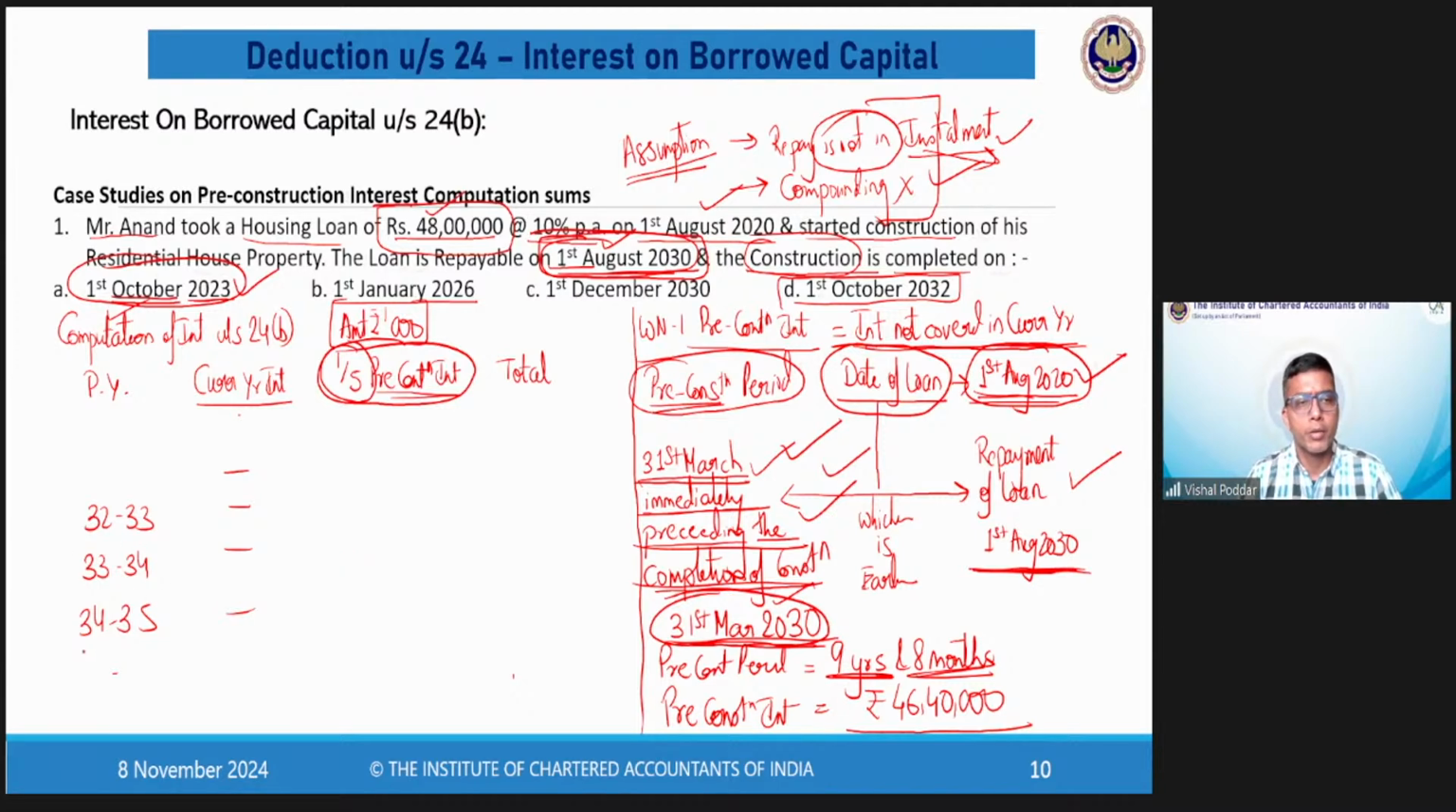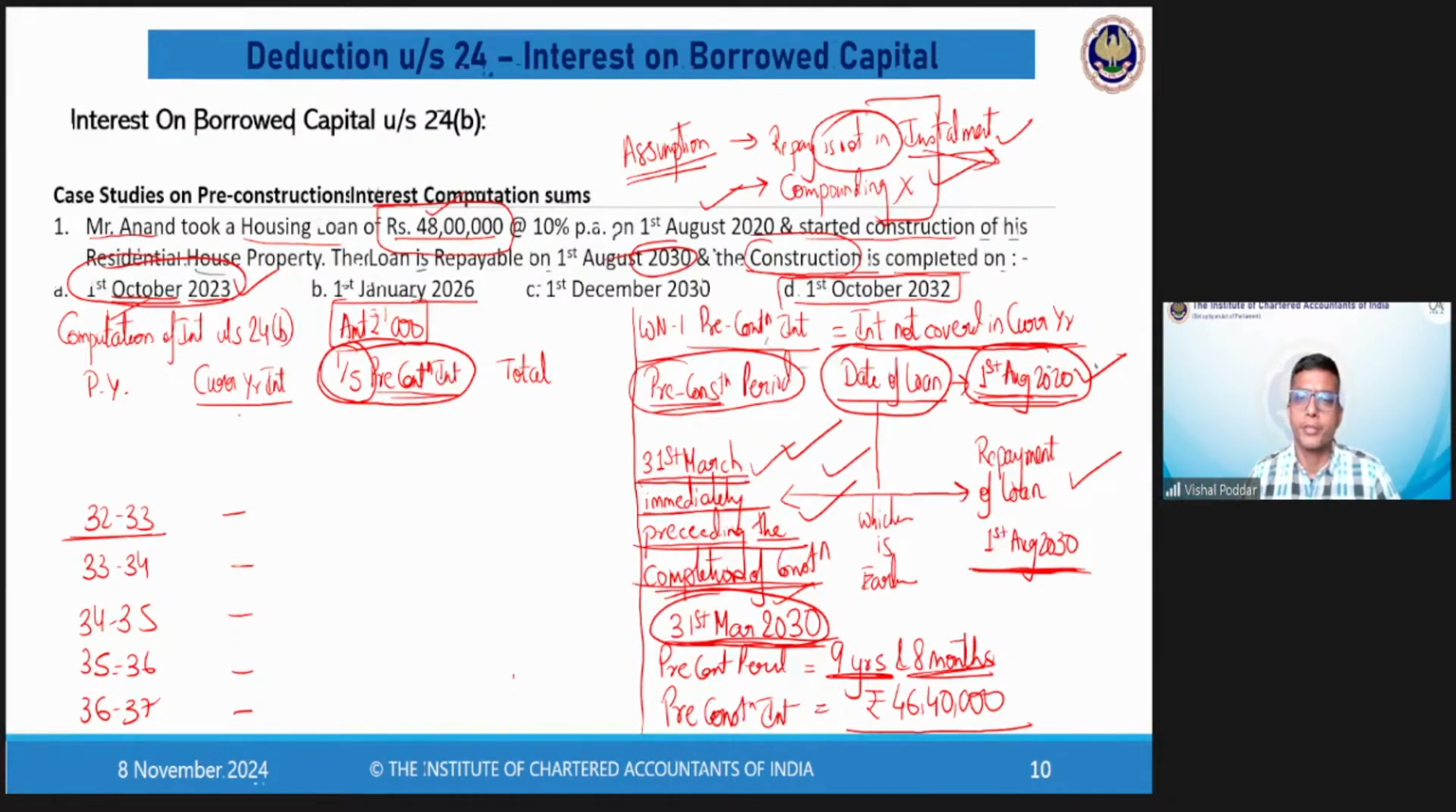32, 33, and it has to go for minimum 5 years. So it will be 36, 37. Now important, there is no current year interest. Why? Because the loan has already been repaid in the year 2030 and I am starting from 32, 33. So there is no current year interest.